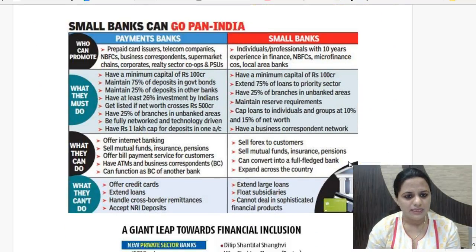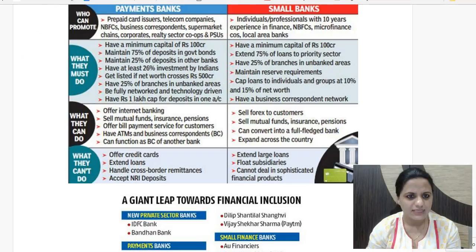So here you can see the details about payment banks and small banks is provided: who can promote them, what they should do, the requirements on them, what they are allowed to do and what they are not allowed. Here they can give small loans as such. You can see 75% deposit should be in government bonds for payment banks. 25% can be with other banks.